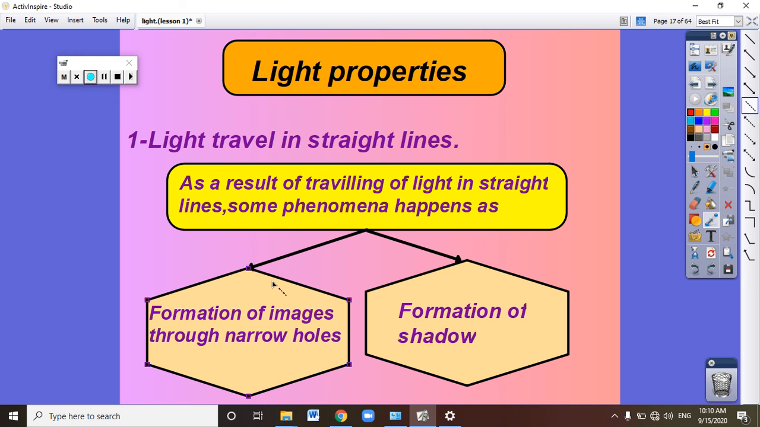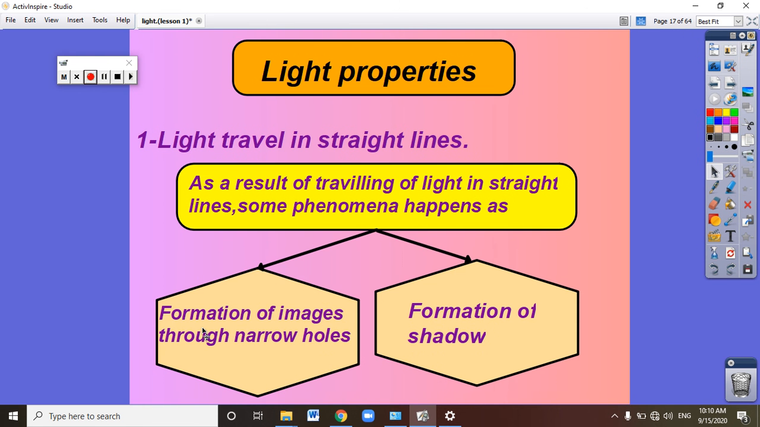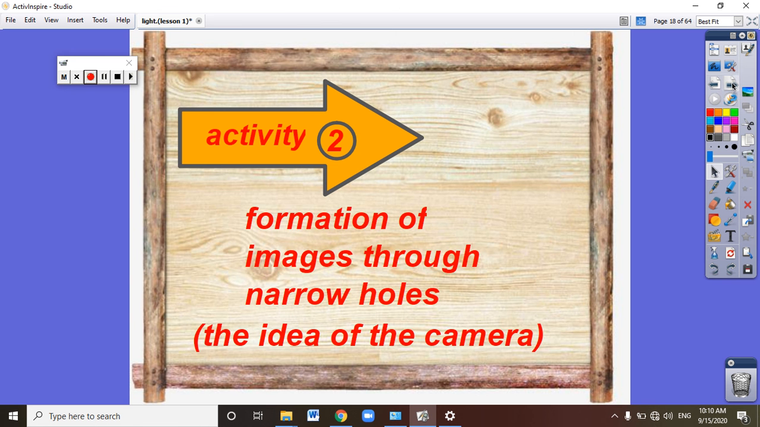Two things happen because light travels in a straight line. Number one, formation of images through narrow holes. Number two, formation of shadows. We will take these two points now. Let's start with the formation of images through narrow holes. What is the meaning of images? Images means pictures. So, the formation of pictures through narrow holes. What is the meaning of narrow holes? Very, very small holes.